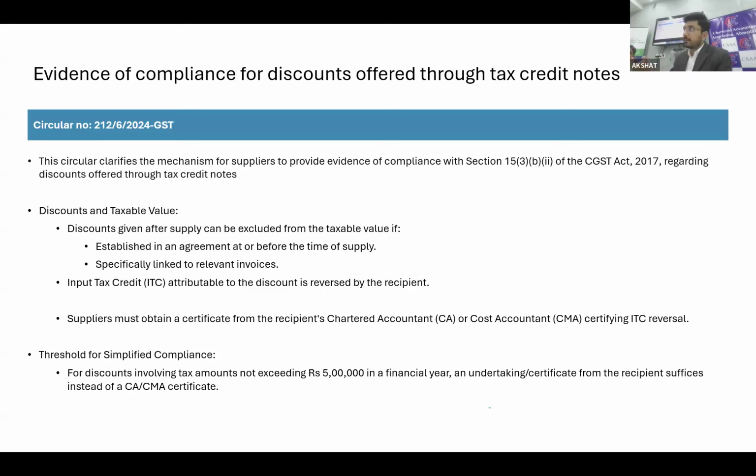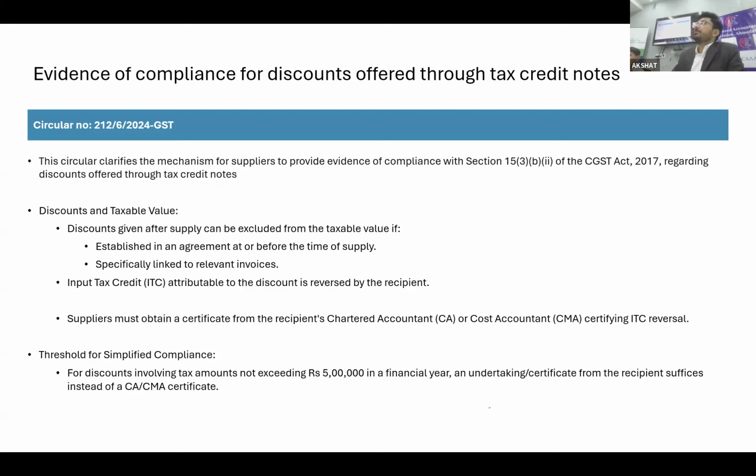But when you are discussing the reduction of that liability, this is nothing but one of the gray areas where the department is constantly focusing. So at that time also you have to see that whatever credit note has been passed, or particularly the GST credit note that has been passed, whether that is in compliance with section 34 or not.